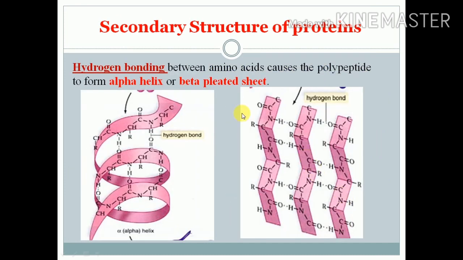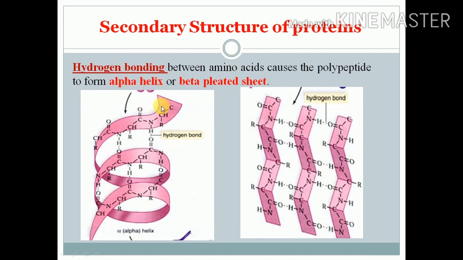This is the secondary structure. Secondary structure depends upon the hydrogen bonding. The hydrogen bonding between the amino acids causes the polypeptide to form either alpha helix or beta pleated sheets. Alpha helix means the long primary structure coils into an alpha helix, and that is stabilized by these hydrogen bonds between two amino acids of the same chain. While in beta pleated sheets, two chains of the polypeptides come together with hydrogen bonding and form a beta pleated structure.